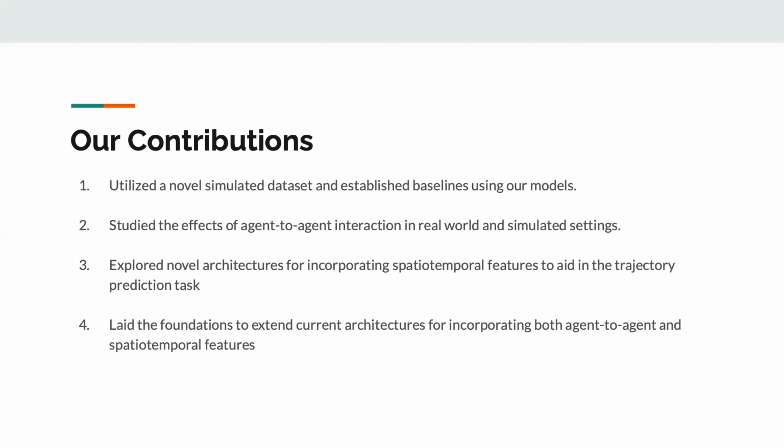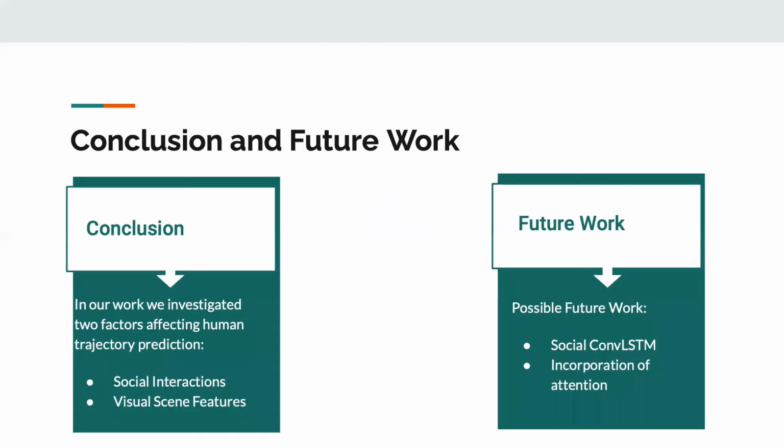Thus, we've laid the foundation to extend this current work for incorporating both agent-agent and spatiotemporal features in a single model. Future work could explore a Social ConvLSTM model, which combines the strengths of the Social LSTM model and the models that exploit scene features, and also incorporation of attention, in which attention could be defined over other agents in the scene, visual features, as well as self-attention over one's own past history.